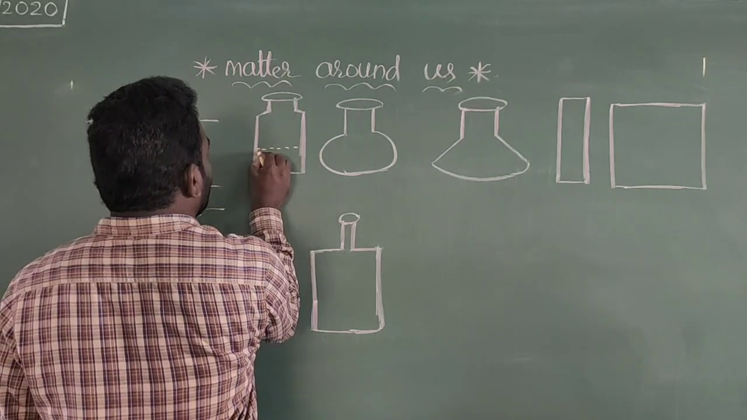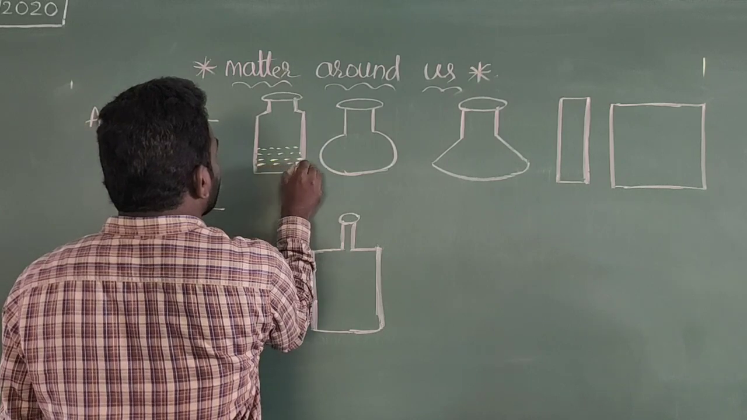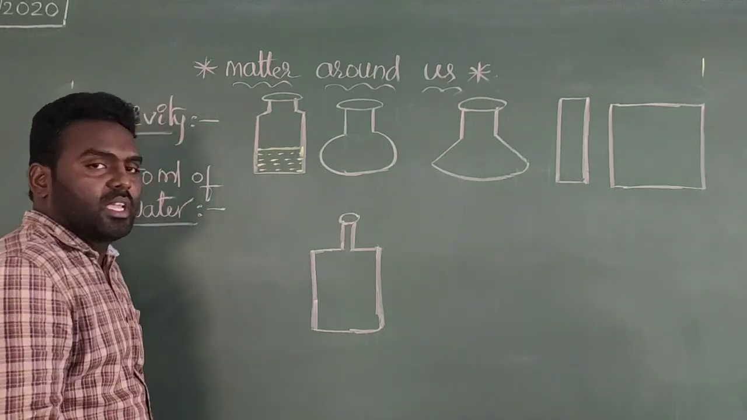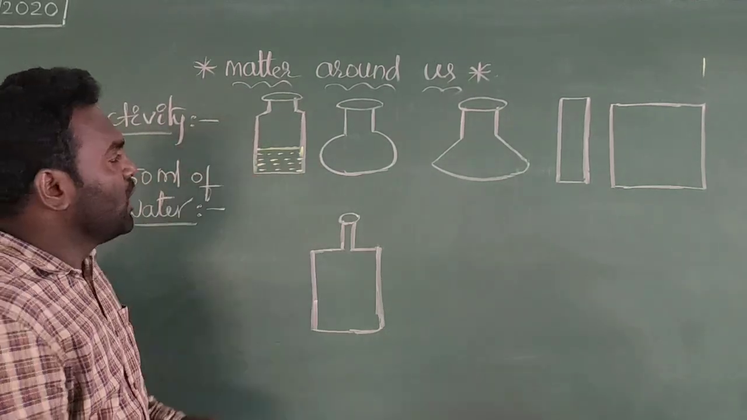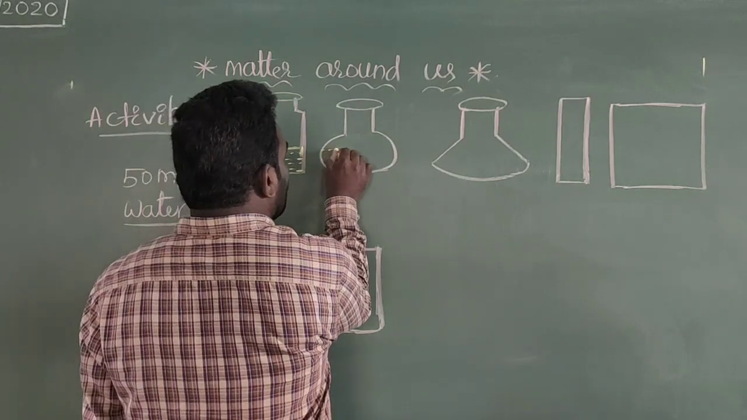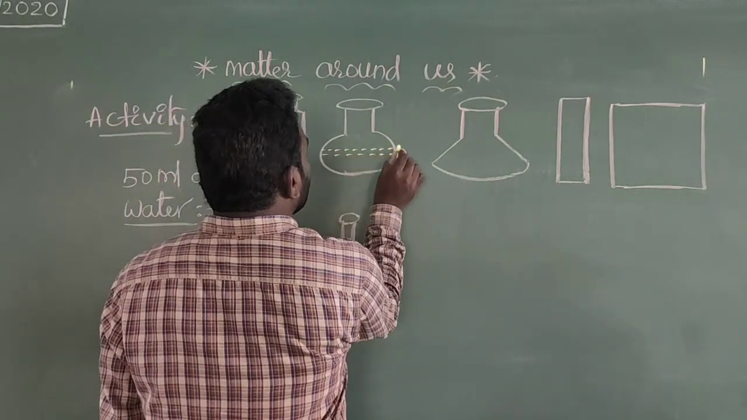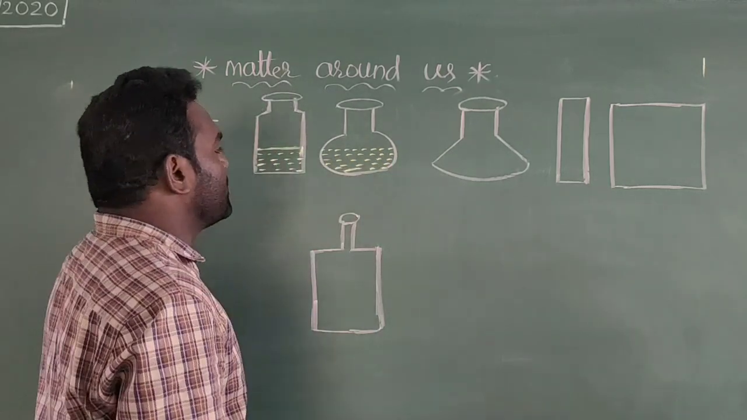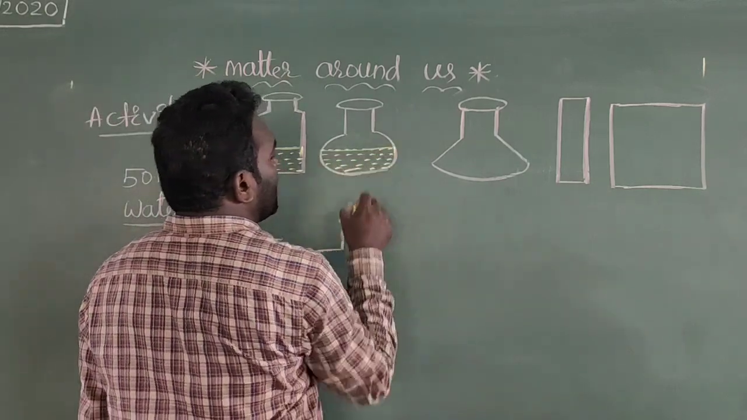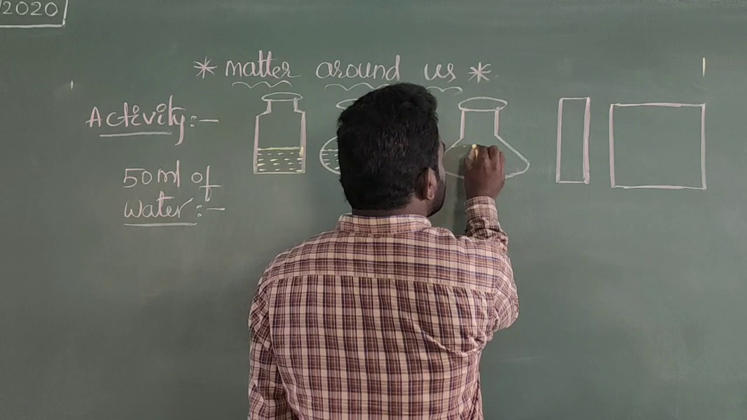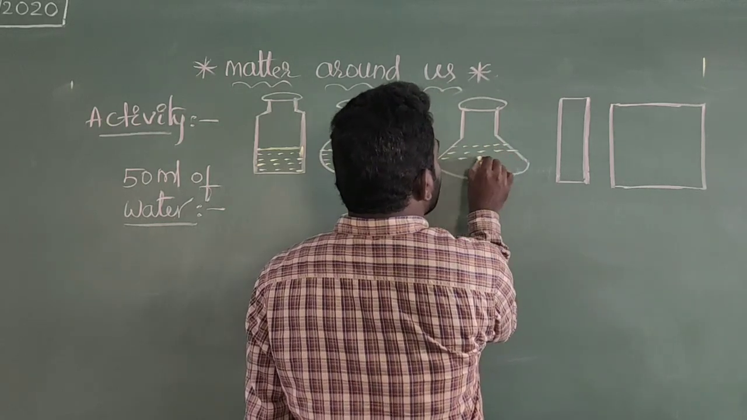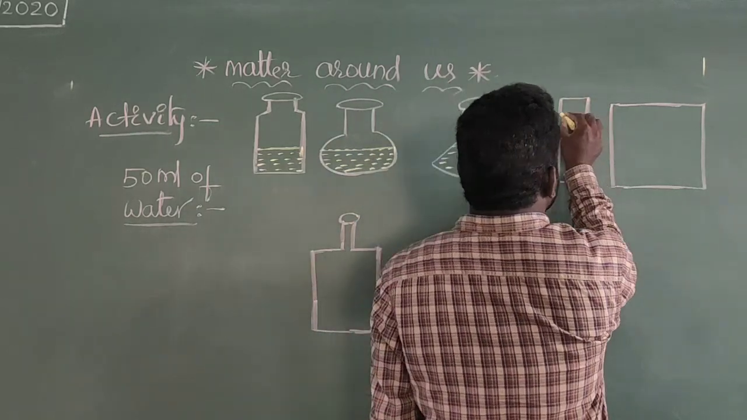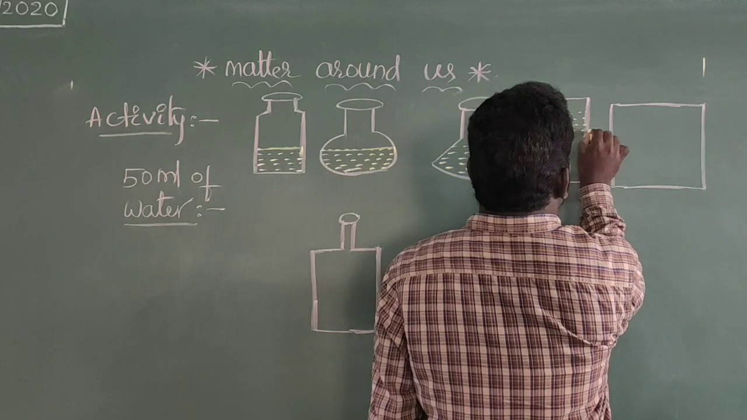This is 50 ml of water present only here. By pouring into the first tumbler, this is called 50 ml of water. At the same time, in this vessel also I am taking the same amount of water. This container also has the same amount, 50 ml of water. And in this vessel also I have taken the same amount of water.